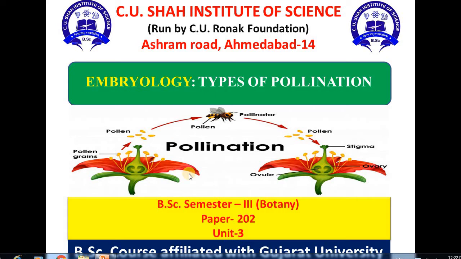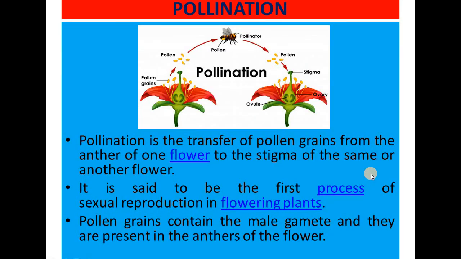Today in this lecture, we are going to talk about the types of pollination. This topic has been selected from BSc Semester 3 Botany, paper number 202, unit number 3. In the last lectures, we have discussed the process of pollination. Now we will talk about the types, but before that, just recall what pollination is.